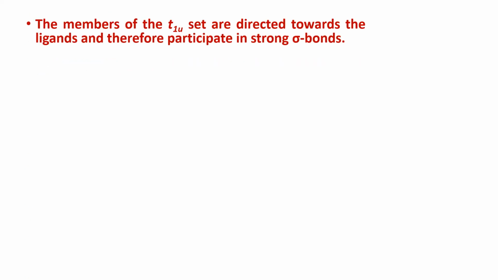The members of the T1u set are directed towards the ligands, therefore participate in strong sigma bonds.